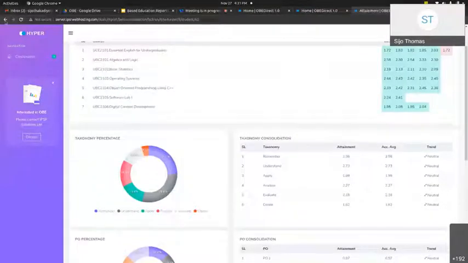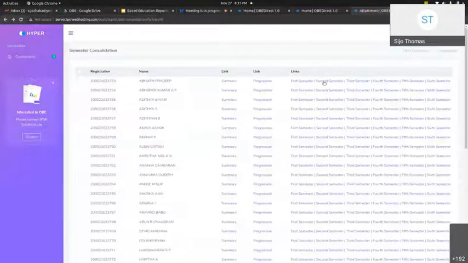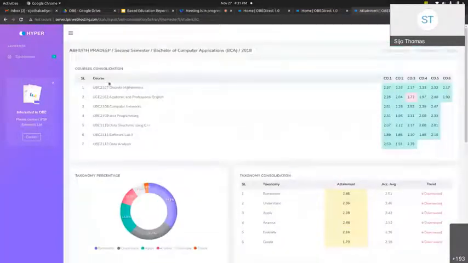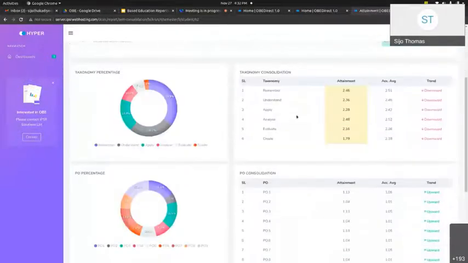When we come to the second semester, we will be able to get the trend of this particular student. For example, this is the consolidation of second semester for the same student, and this is his attainment. He is failing in CO3. Then this is his attainment on taxonomical consolidation, and see, the trends are going downward.